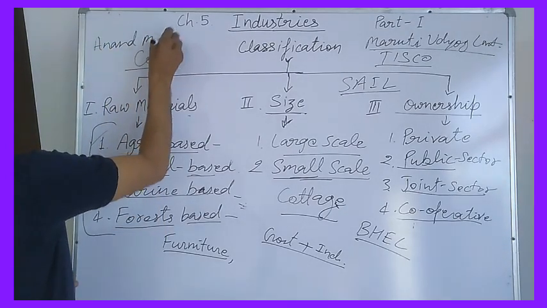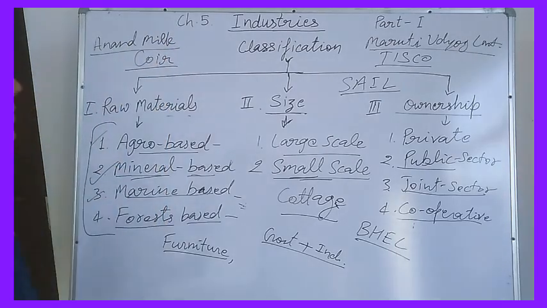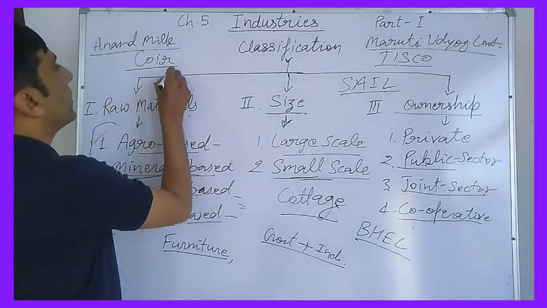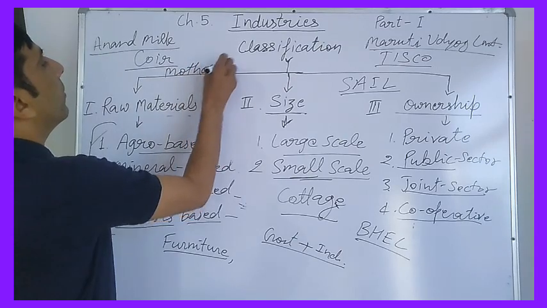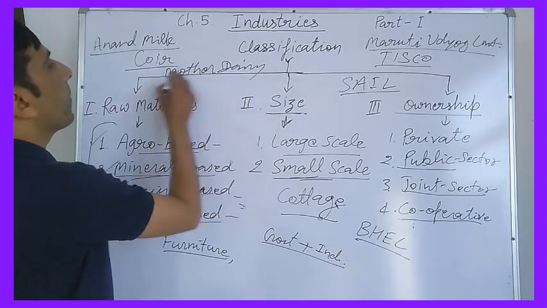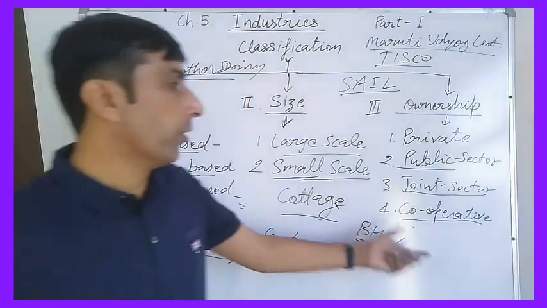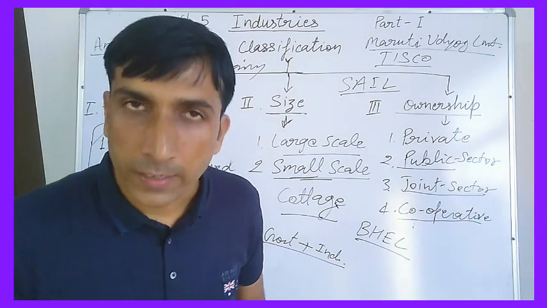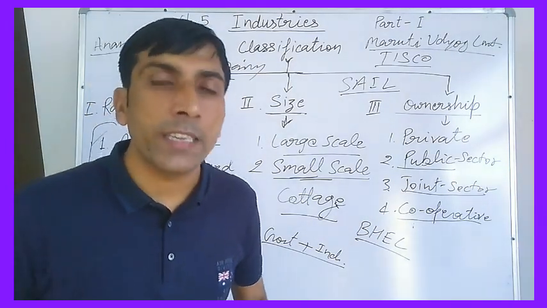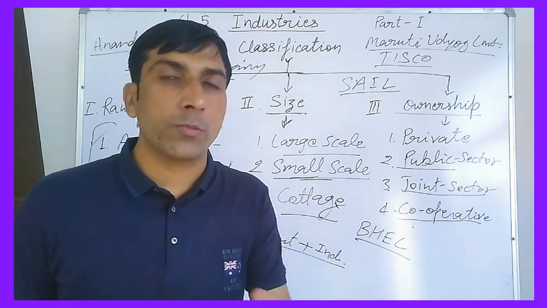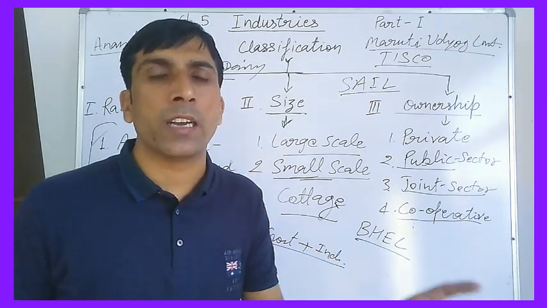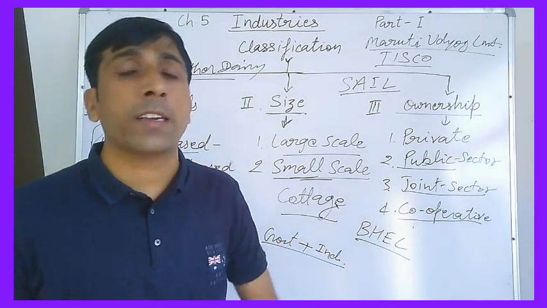Anand Milk Udyog Limited and Mother Dairy in Delhi. So these industries are examples of cooperative sector industries. One more example you can see, sugar mills. Most of the sugar mills in Uttar Pradesh are examples of cooperative sector industries.